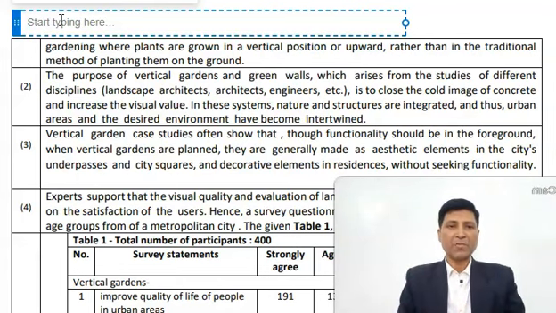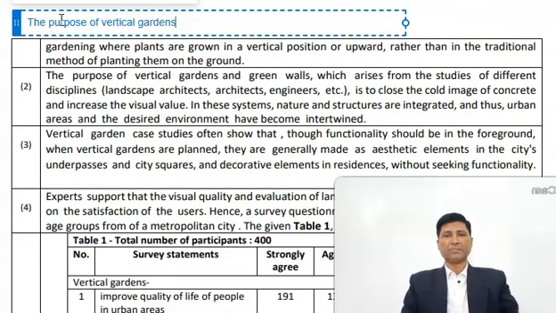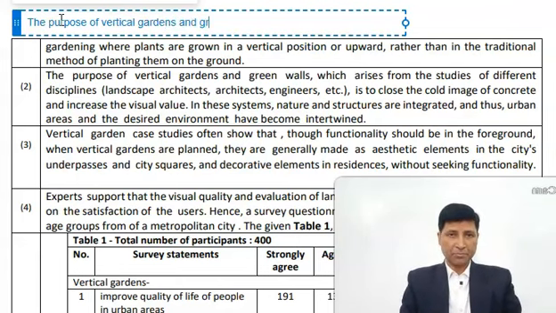So this paragraph is talking about the purpose of vertical gardens and green walls. So what is the purpose?